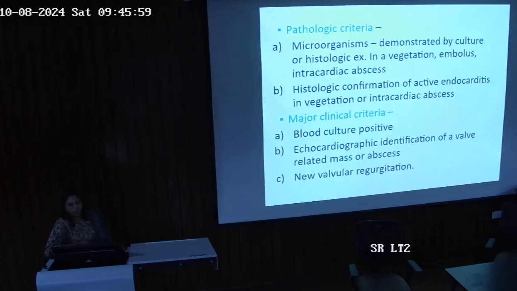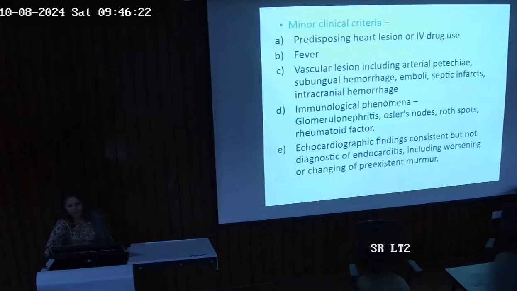Histological confirmation of acute endocarditis in the vegetation or the intracardiac abscess is important. Now, what is the major clinical criteria? Blood culture should be positive for one of those organisms that we have spoken about, and echocardiographic identification of a valve-related mass or an abscess or a new valvular regurgitation.